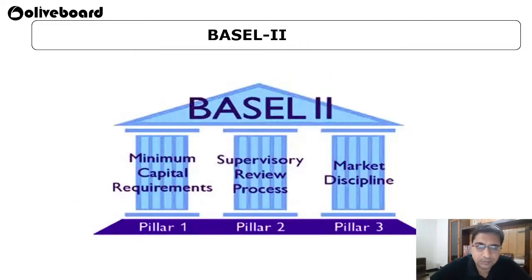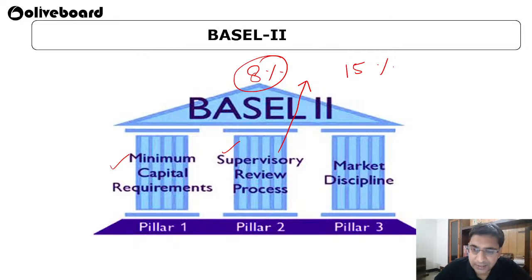Then Basel 2. Basel 2 asked for a minimum capital requirement that banks should hold. Then supervisory review, which decides how much minimum capital you should hold. If they have said 8% is the minimum you have to hold, but during the supervisory review they find that this bank has given loans to people who are not that creditworthy, then under the supervisory review they can say you should maintain a 15% capital adequacy ratio of tier 1 plus tier 2 capital. At the same time you have to follow proper market discipline, a proper regulatory framework and everything.